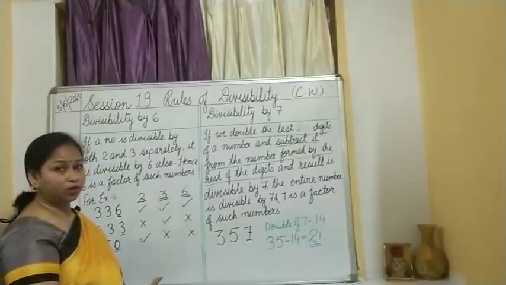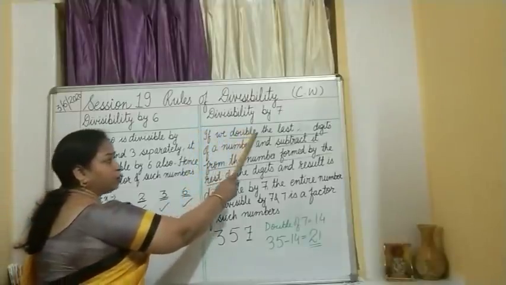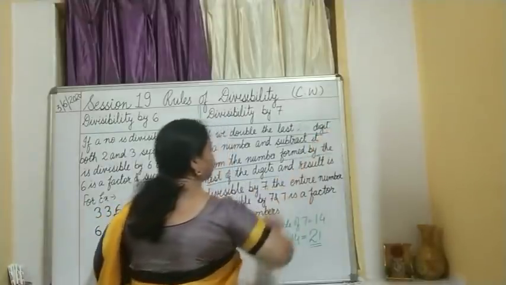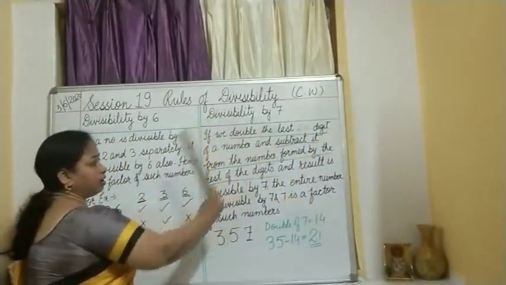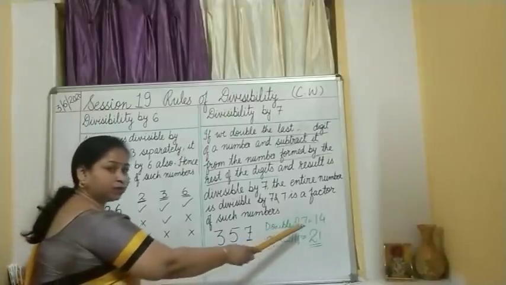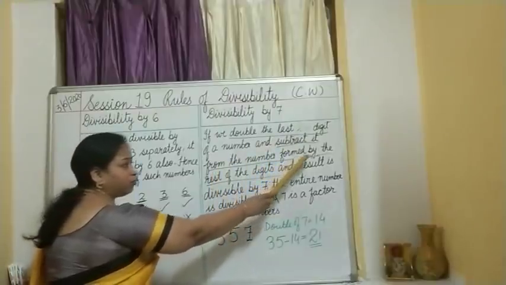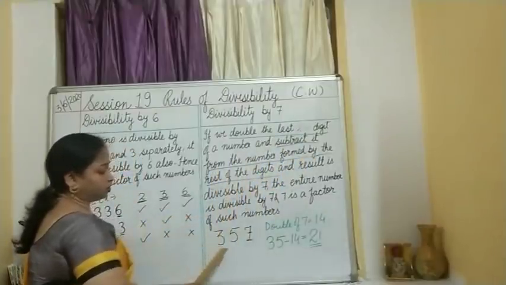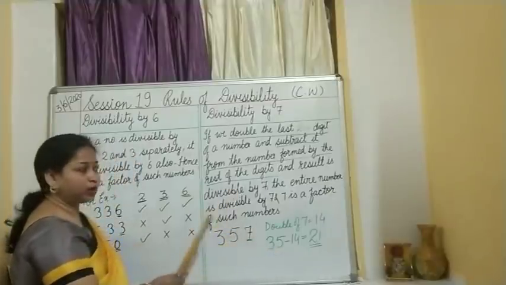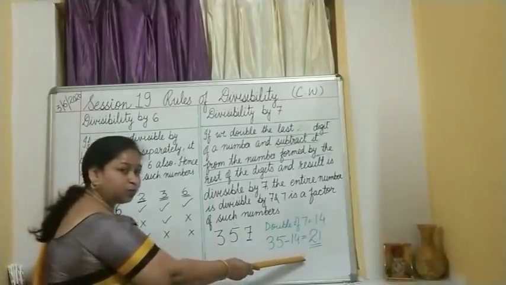Let me read out the rule now, then it will be clear. If we double the last digit, which is 7 over here, double of 7 gives us 14, and subtract it from the number formed by the rest of the digits. The rest of the digits is 35. 35 minus 14 will be 21 and the result is divisible by 7. So, 21 is divisible by 7.